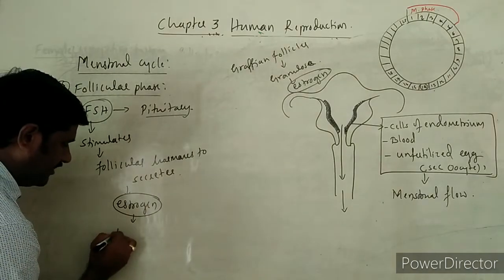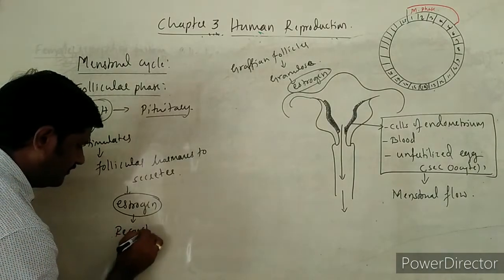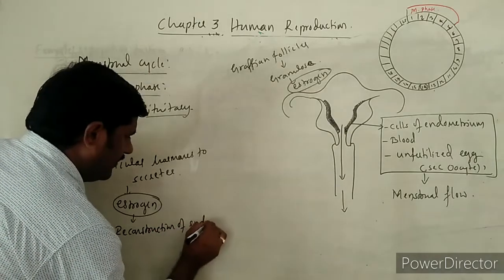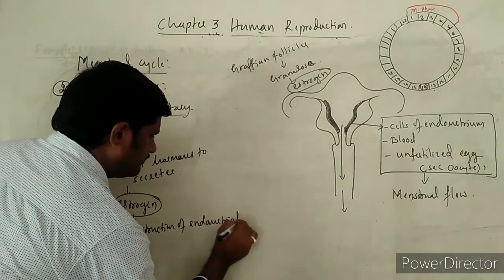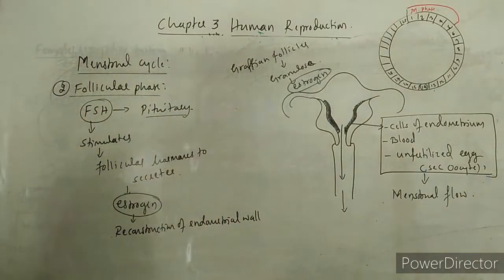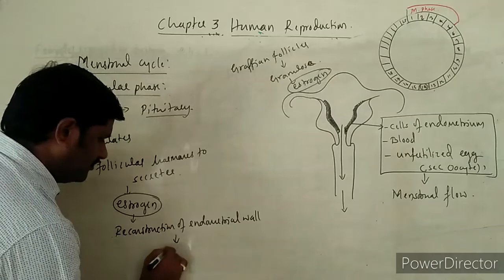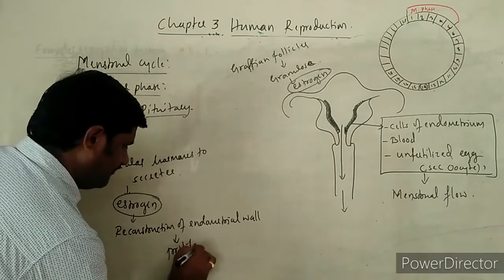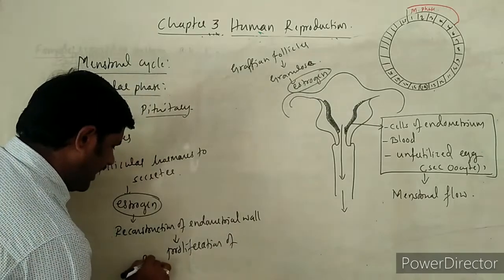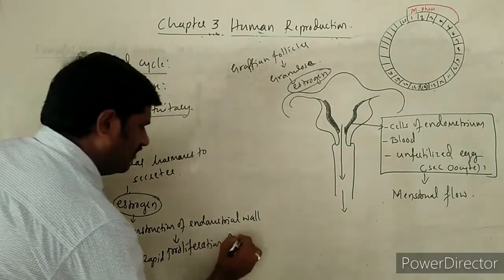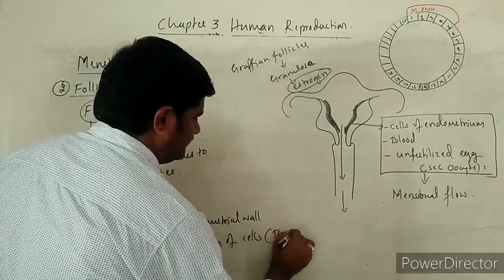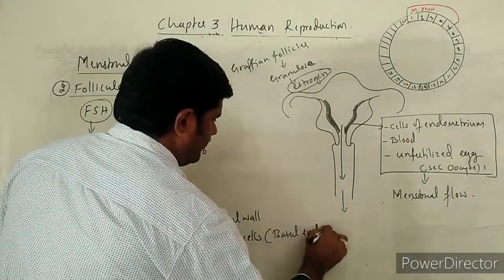Estrogen helps in reconstruction of the endometrial wall. It helps in the reconstruction due to the rapid proliferation of the cells, especially the basal endometrium, you write here.